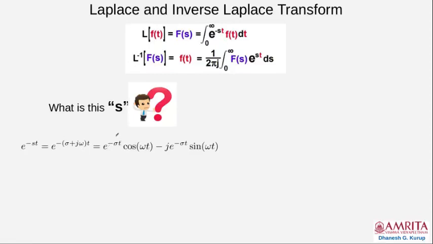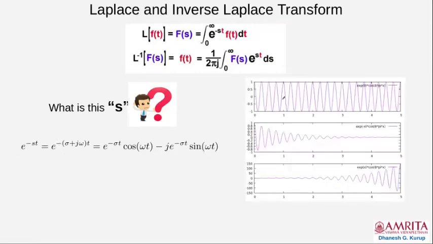So, amplitude changing due to sigma, frequency according to omega. The imaginary part has a 90-degree phase difference with a negative sign. So, it is sin omega t instead of cos. The amplitude is varying the same way as the real part. So, e raised to minus st is generally oscillatory in nature.